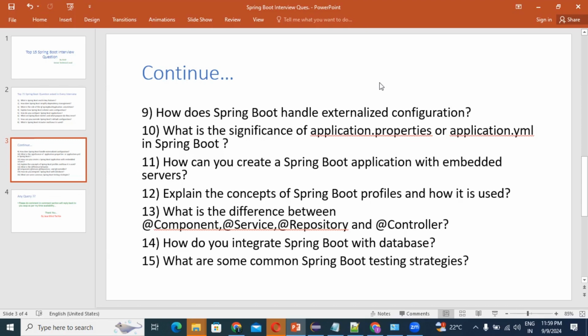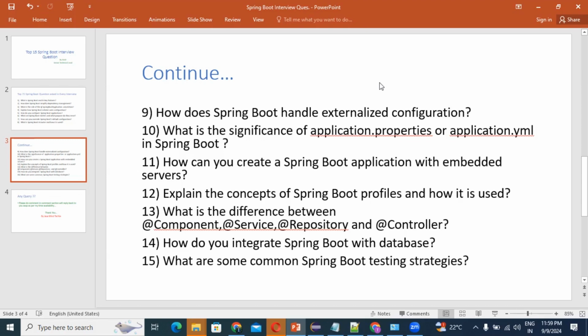It's a generic stereotype for any Spring managed component. It's a general purpose annotation for the bean level. The second annotation is @Service. It is a specialization of @Component, which is used to annotate service layer beans, indicating that this holds the business logic. That is service. @Repository: the name itself defines that it is the database related annotation.